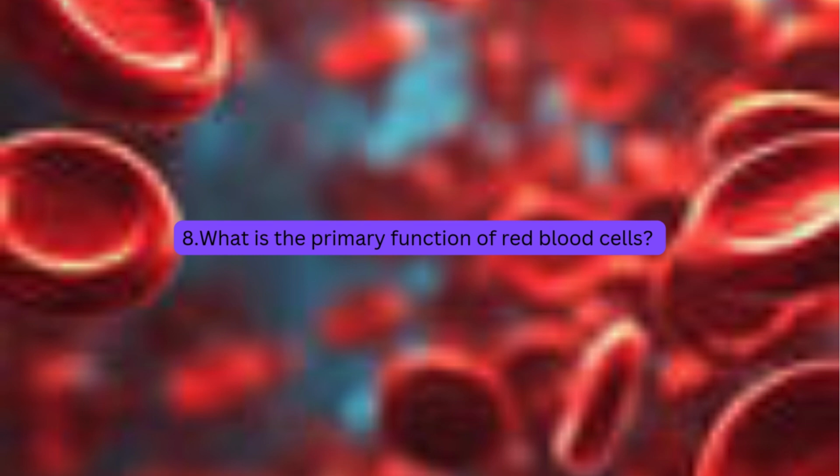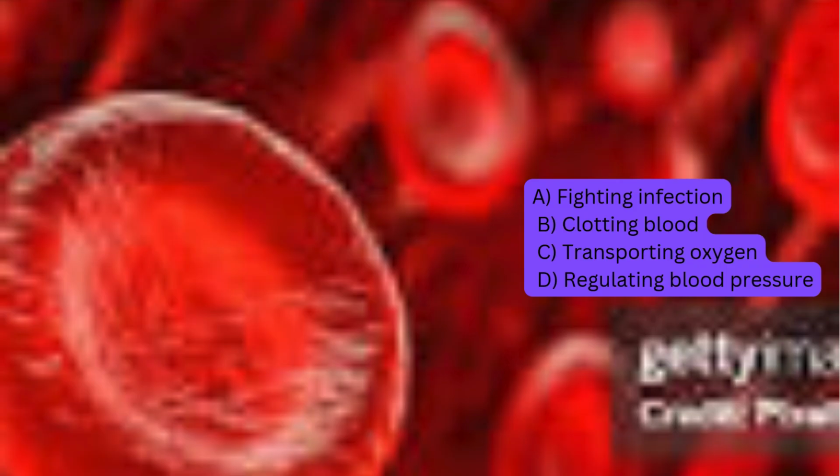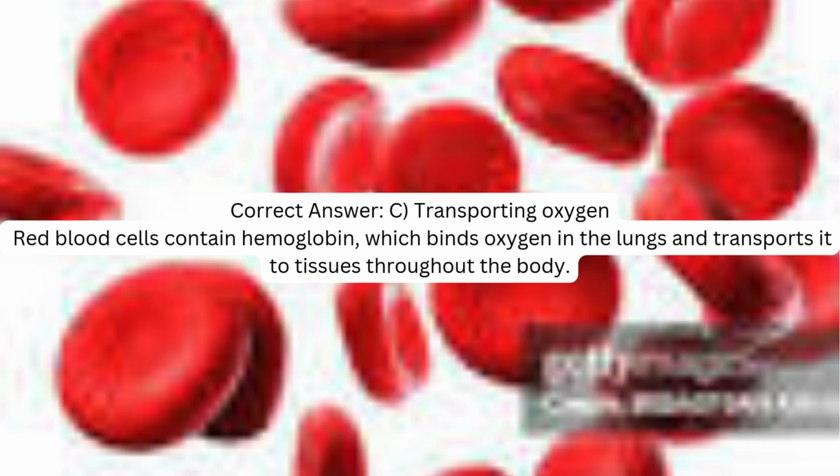8. What is the primary function of red blood cells? A. Fighting infection. B. Clotting blood. C. Transporting oxygen. D. Regulating blood pressure. Correct answer: C. Transporting oxygen. Red blood cells contain hemoglobin, which binds oxygen in the lungs and transports it to tissues throughout the body.